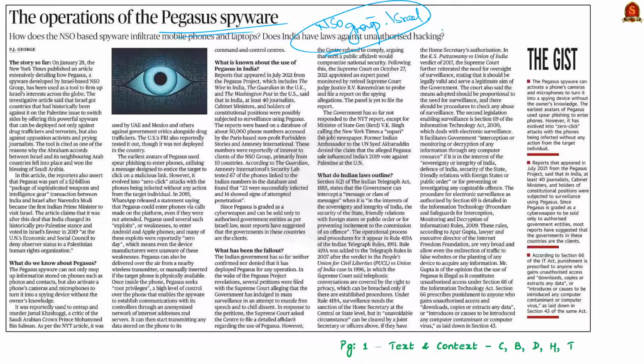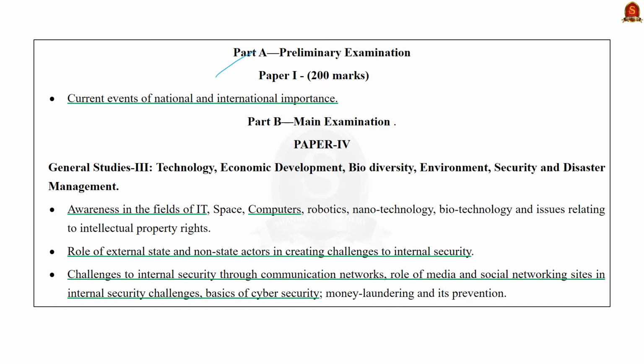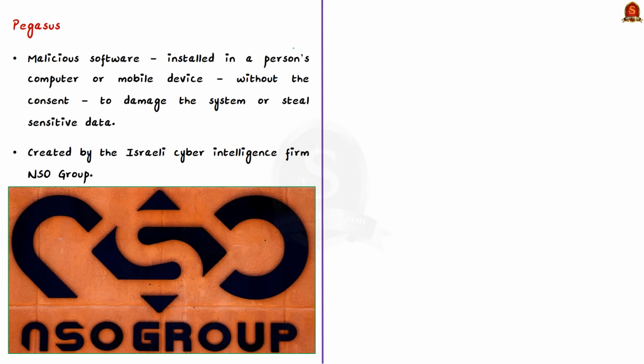This is because it can be deployed not only against drug traffickers and terrorists but also against opposition activists and journalists. So in this context, let us learn about the spyware, its usage in India, and finally we shall see what Indian laws have to say about this spyware. Before that, the syllabus relevant to this article is highlighted here for your reference. Kindly go through it. Now let us begin our discussion by seeing what this Pegasus is.